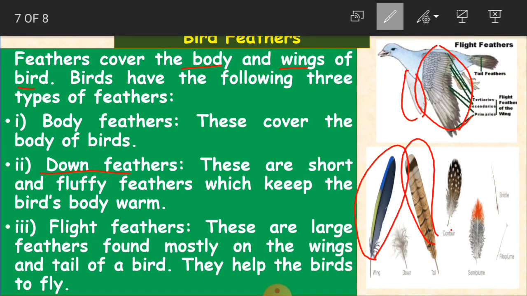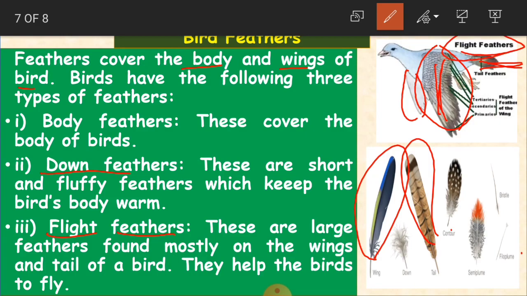Now, flight feathers. Flight feathers, what is flight? What do you remember? We call an aeroplane also a flight, no? So here even our bird has got flight feathers. These are large feathers found mostly on the wings and tail of a bird. So where are these feathers, children? They are found mostly on the wings and on the tail. These are flight feathers.